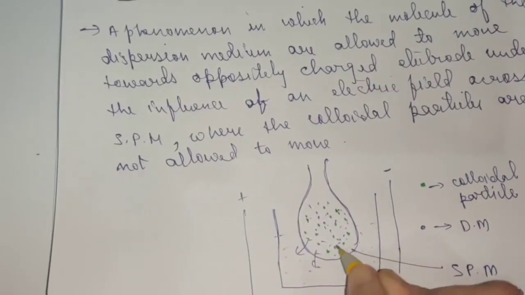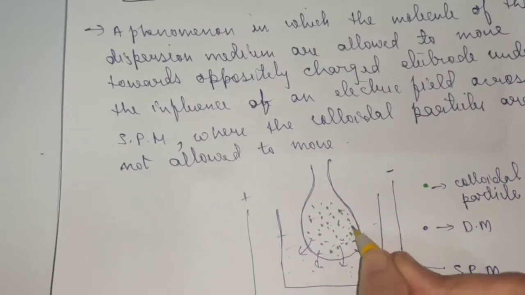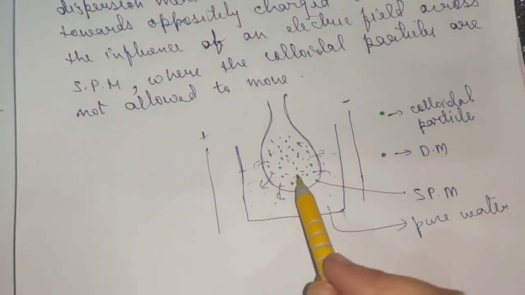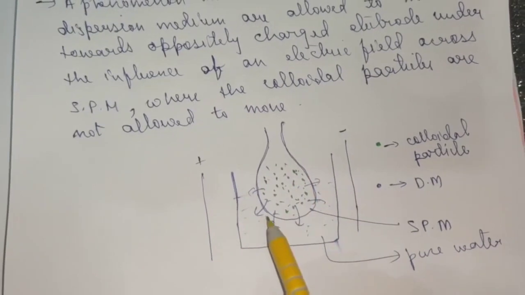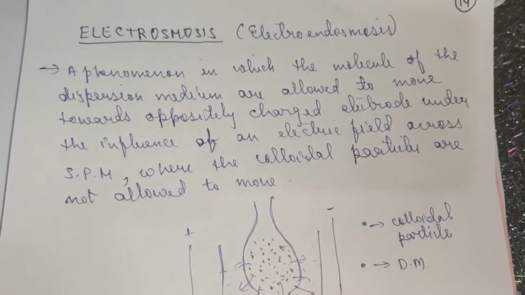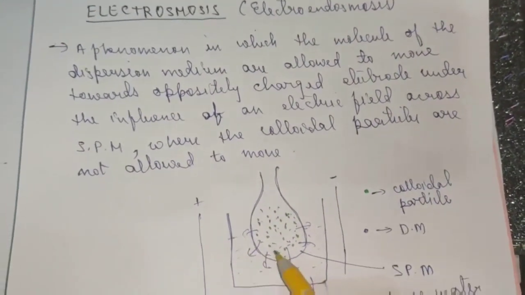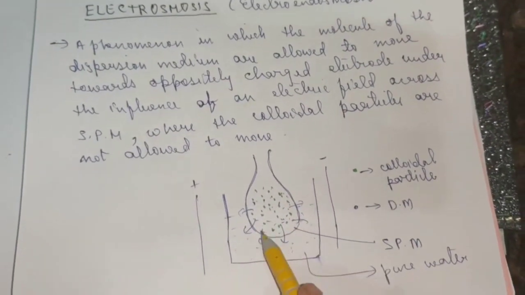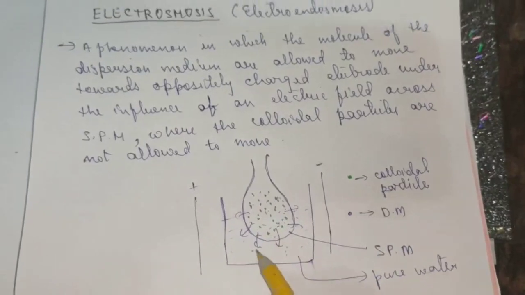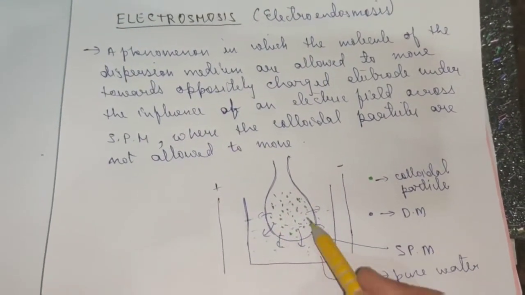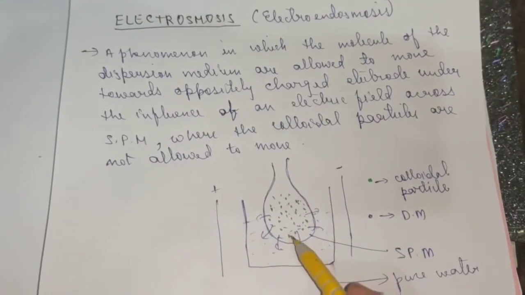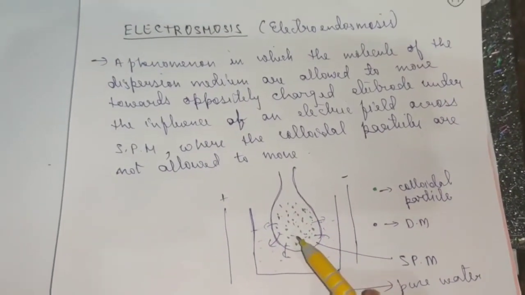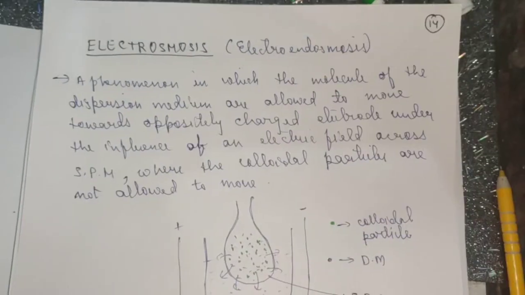The dispersion medium will start moving outside across the semi-permeable membrane, and this is known as electroendosmosis. You can see the dispersion medium particles are moving out and the colloidal particles are restricted inside. This is electroosmosis.